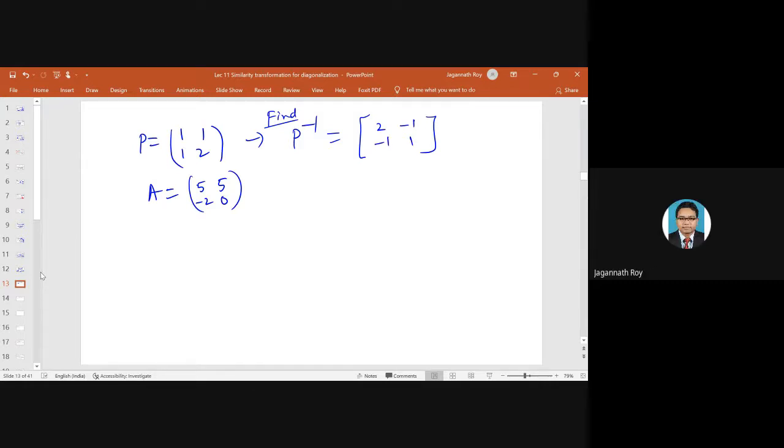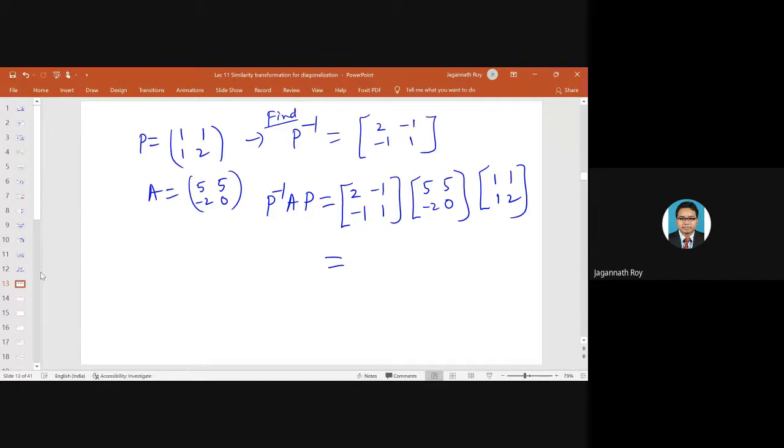Right. So if you verify P inverse AP, you will definitely get 2, minus 1, minus 1, 1, and then 5, 5, minus 2, 0, and then 1, 1, 1, 2. So this is going to be the matrix B, 1, 2, minus 3, 4.